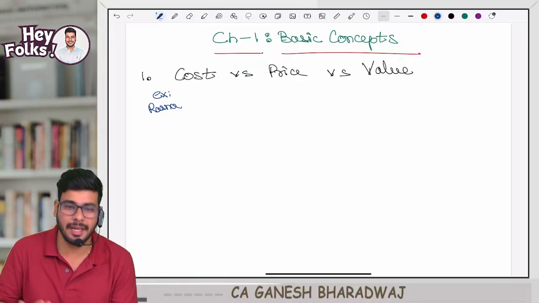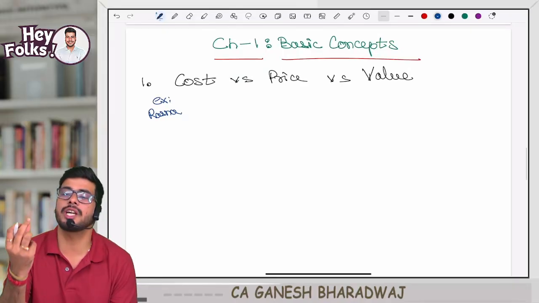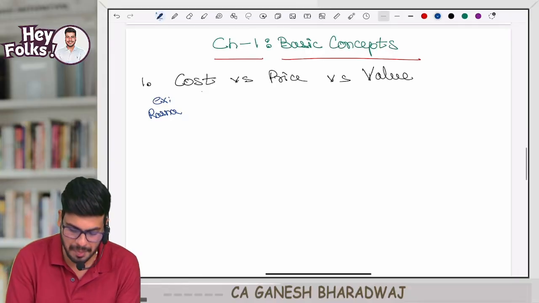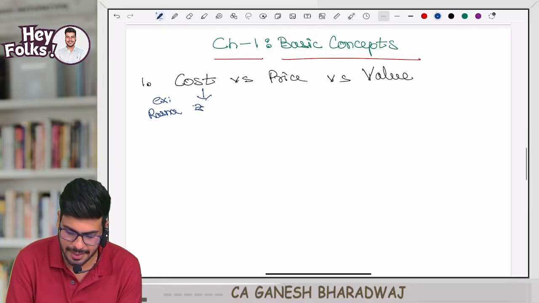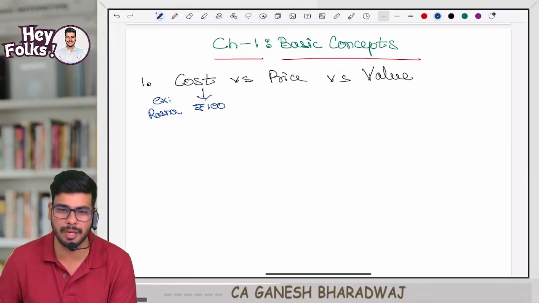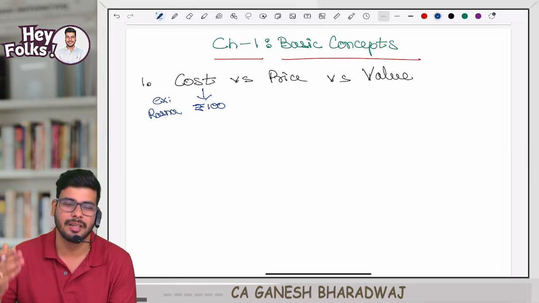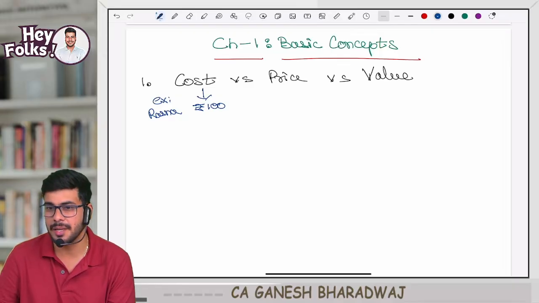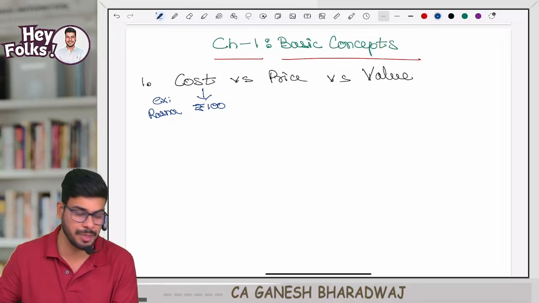Now there, let us say the cost incurred for manufacturing one pack of Rasna is, let us say, 100 rupees. Let us say 100 rupees. I am using a blue ink, which means you should also use that, right? Don't look at it, please also update. Clear with this, right? Now this is 100 rupees.